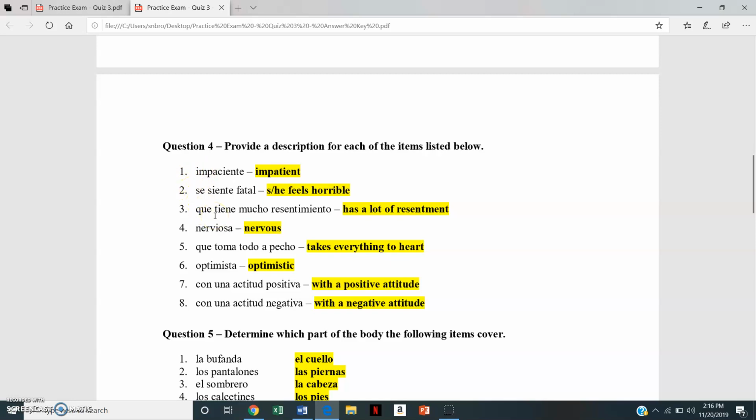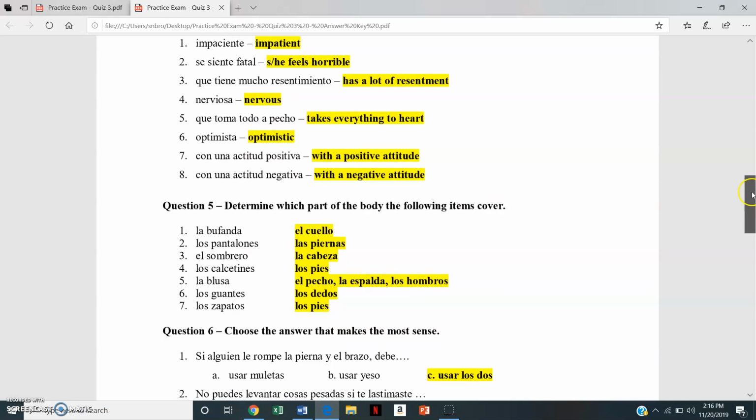If someone has a lot of resentment, tell me, what does that mean? So are they walking around happy and smiling? If somebody is nervous, what are they going to be like? If someone takes everything to heart, what are other words? You can also think of synonyms in Spanish to help you understand and describe.